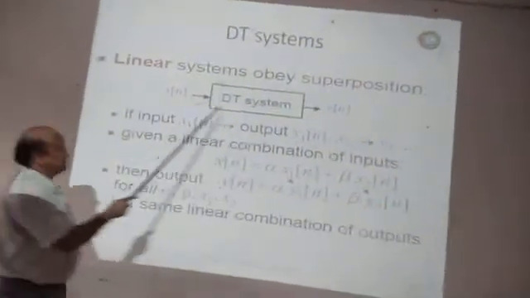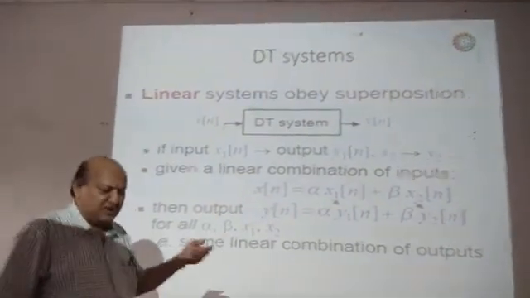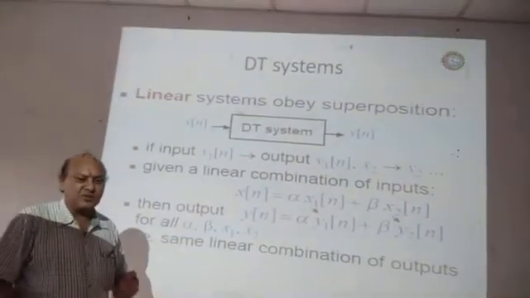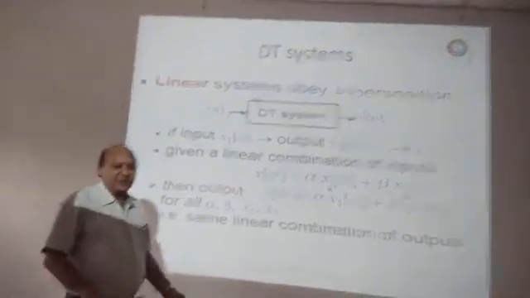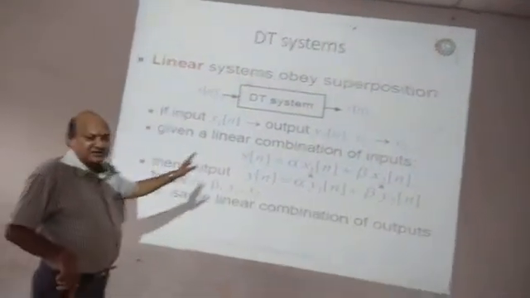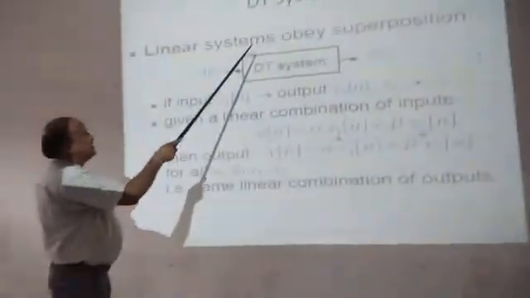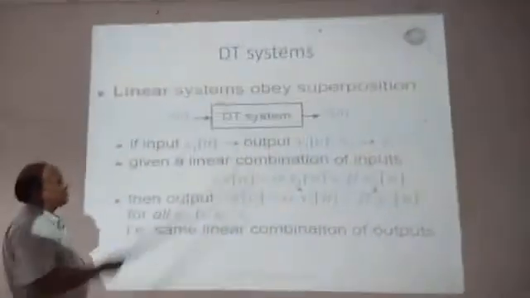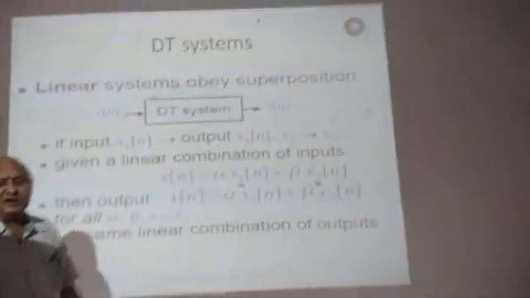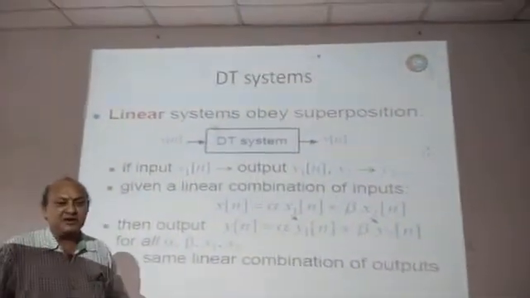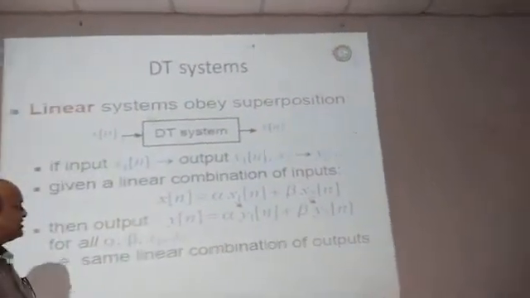So linear systems are with the superposition. Whatever we are going to discuss now, we have already seen in the classes as well as in the previous videos. But even then, this is the analysis that comes again and again. Here again, we utilize the superposition theorem. The superposition theorem is always used in linear systems to get a linear combination of the output from a linear combination of the input.